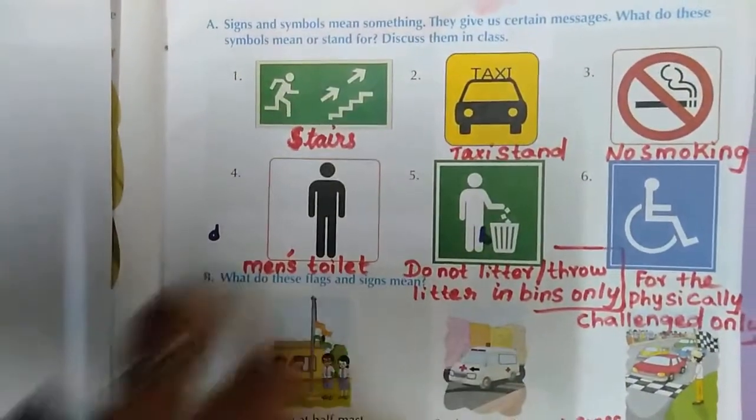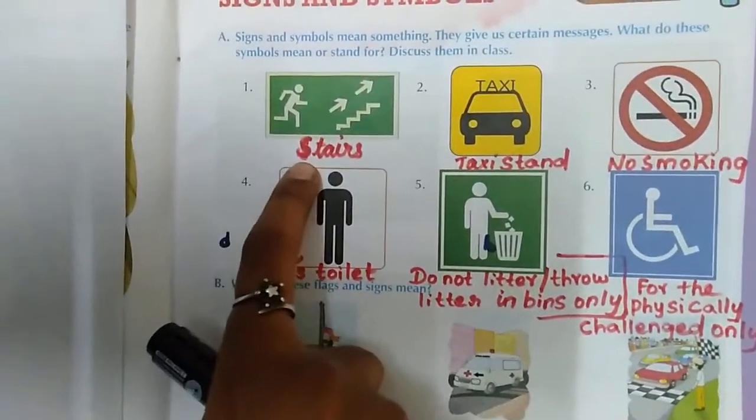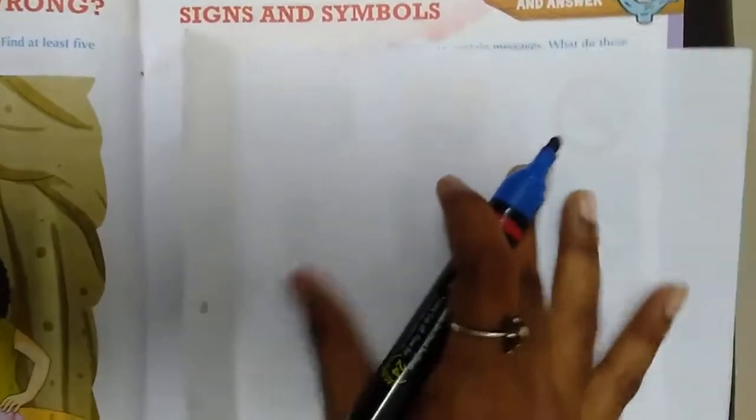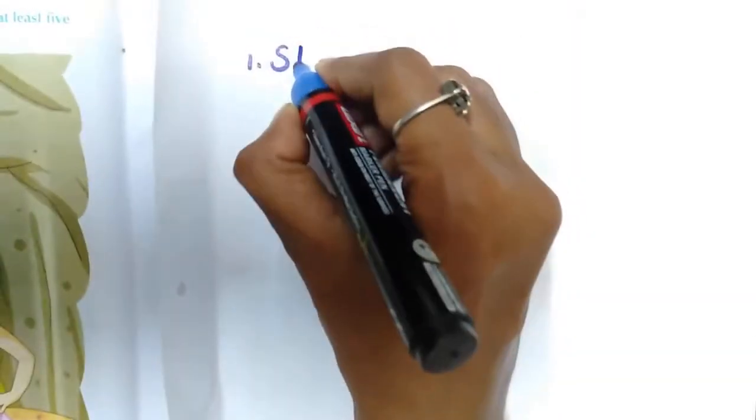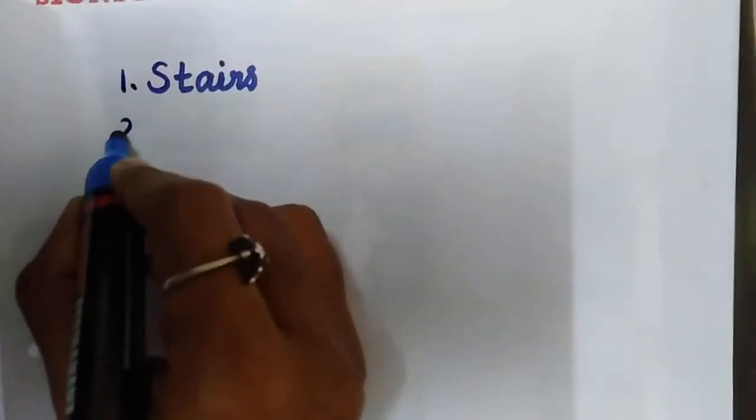What is this symbol? This is staircase, right? Stair. So you have to write stairs. Okay, all of you take your pencil and write stairs. S-T-A-I-R-S. Yes, stairs. Everyone written? Stairs. Okay? The next one.